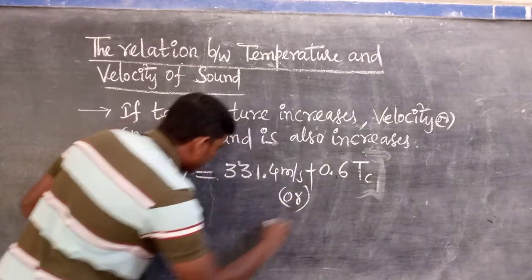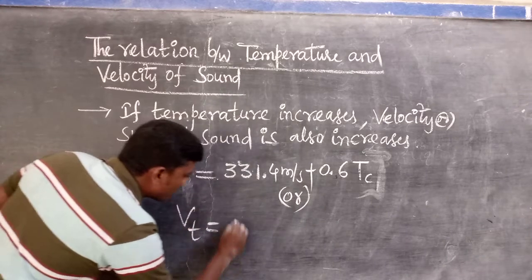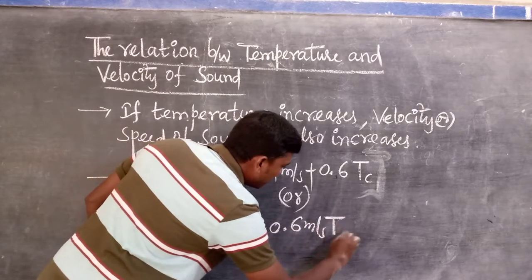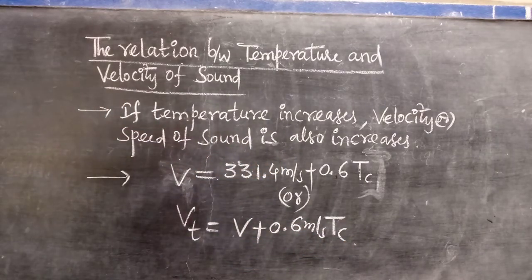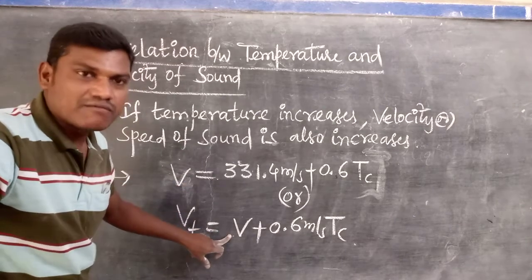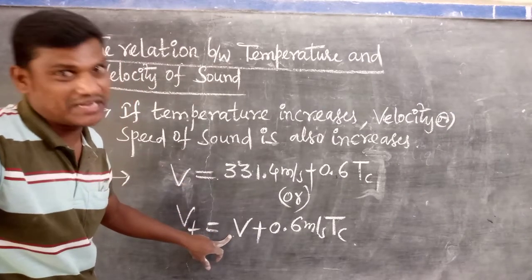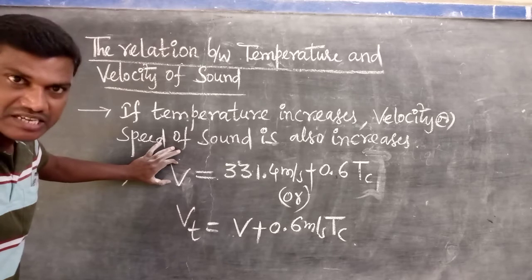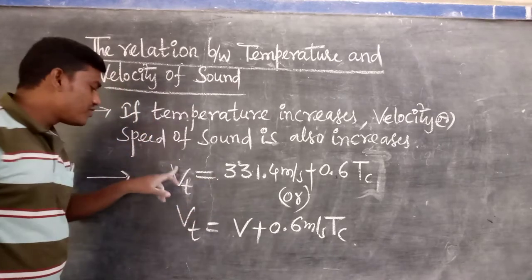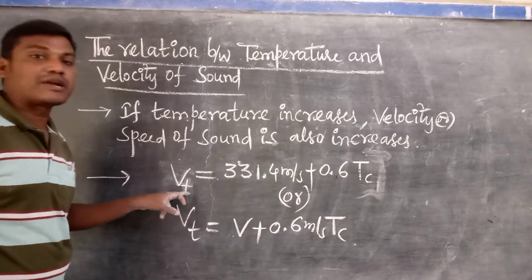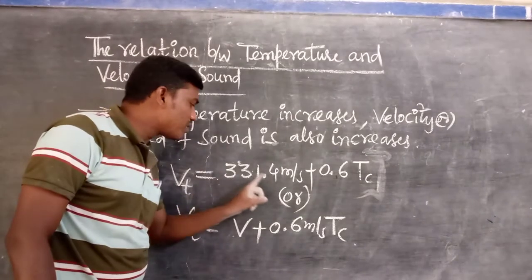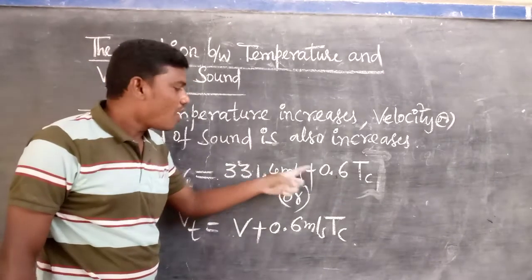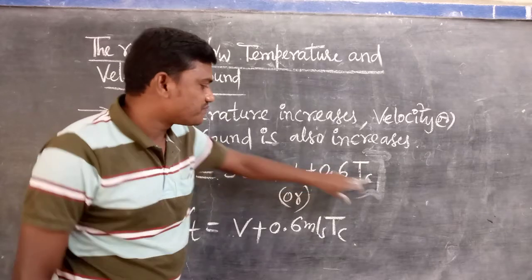Or we can write V of T equals V plus 0.6 meter per second into Tc. Here V is the velocity of sound at 0 degrees Celsius in air. V of T means the velocity of sound at a particular temperature. You can find 331.4 meter per second because it is at 0 degrees Celsius. This is the common value, plus 0.6 into T of C.